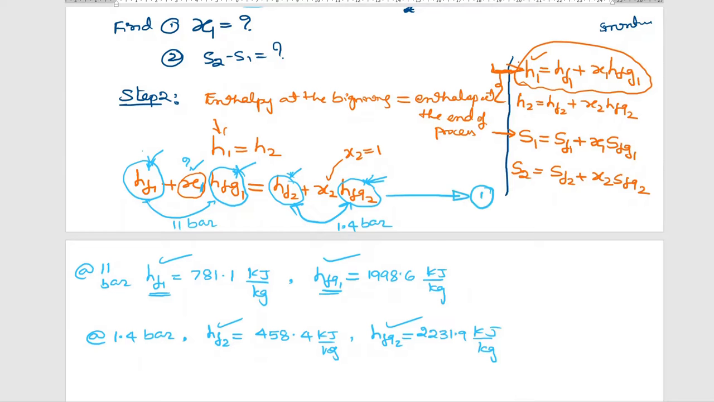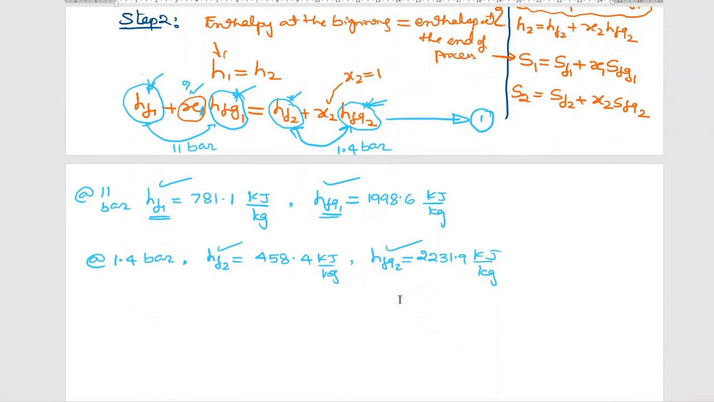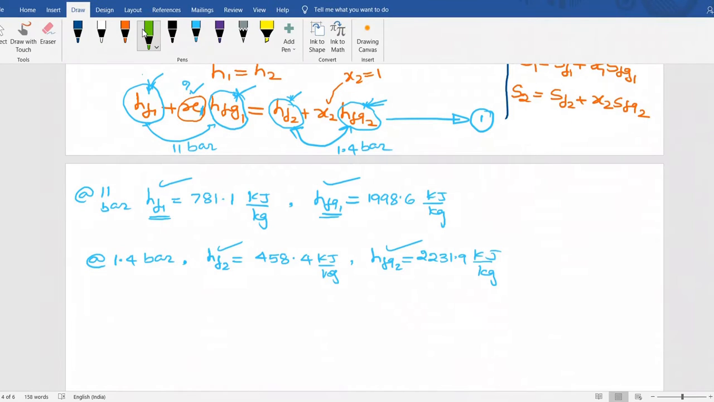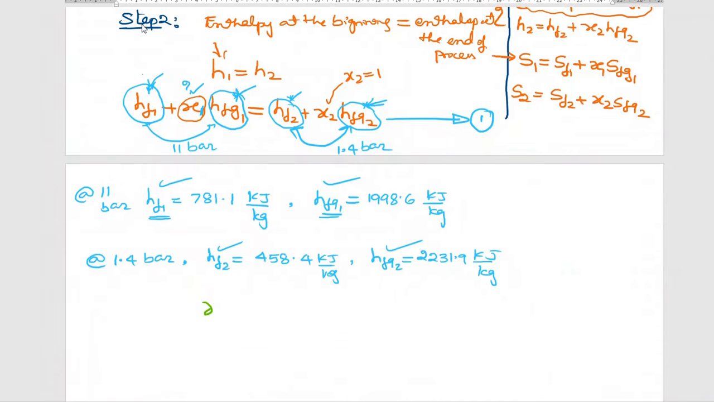1. So the only unknown is x1. What does x1 stand for here? In words, you tell me what is x1. It is the dryness fraction at the beginning of the process. So you tell me how much it is.